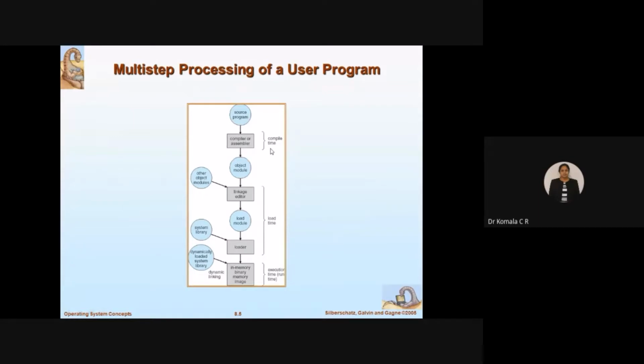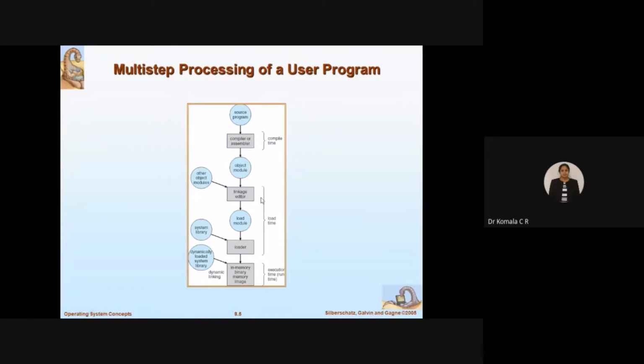This is a job done during compile time. If your program were already in machine code, why would I go for a compiler or assembler? The machine understands only binary form, so whatever language program you have written should be converted to machine language. That is done during compile time. Next we have the object module, the code in the form of machine language, stored here. We have a linker for that during load time. The linkage editor will load this machine code, called the object module.